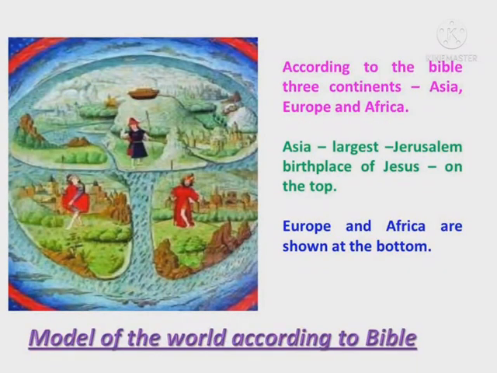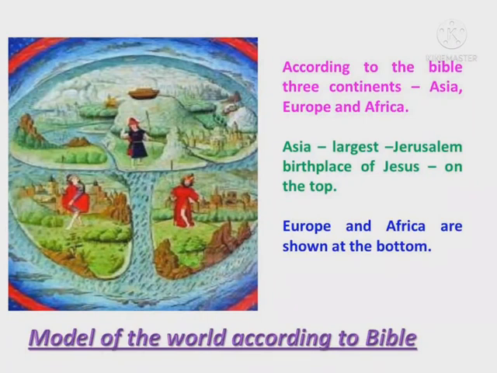Model of the world according to the Bible. According to the Bible, there are 3 continents: Asia, Europe and Africa. Asia is the largest continent, with Jerusalem, the birthplace of Jesus, at the top. Europe and Africa are shown at the bottom.